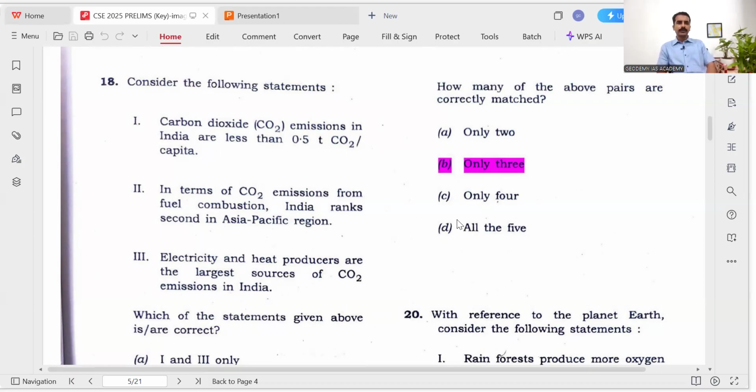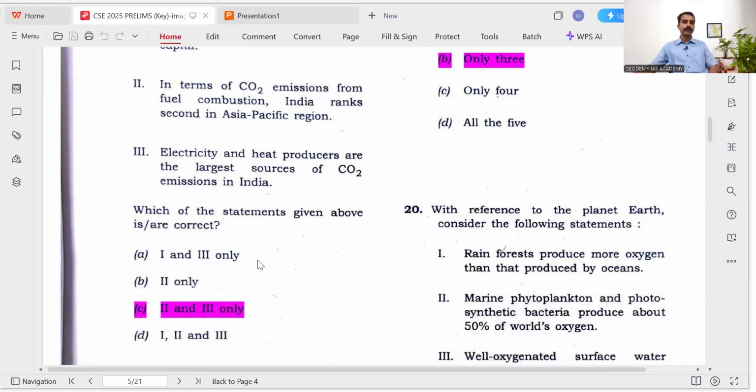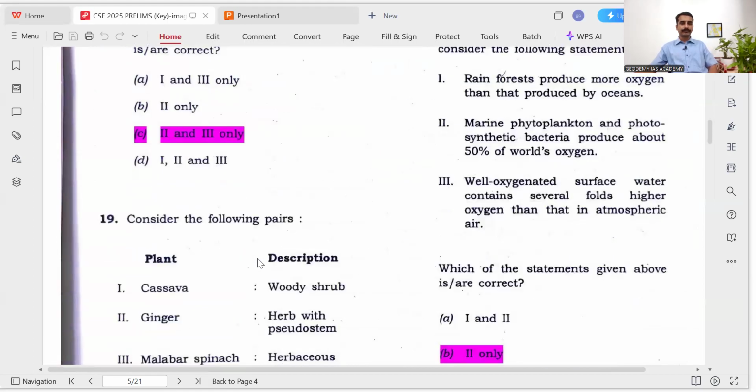So 1 is wrong. And 2, China first, India second place, we know that. And thermal power plants, the electricity production, are the major sources of carbon dioxide, that we know. So options 2 and 3 are correct. Option C.